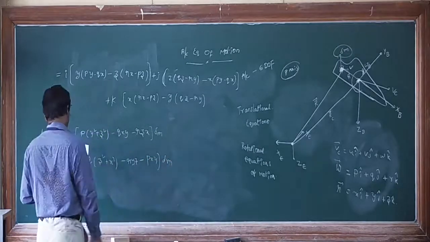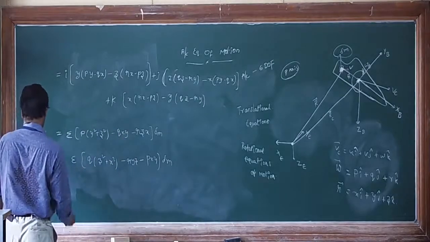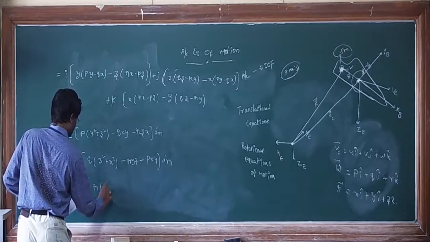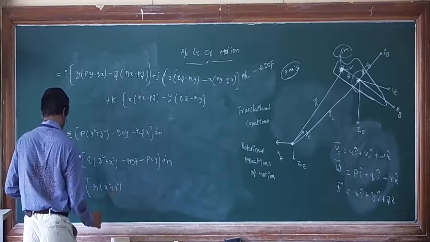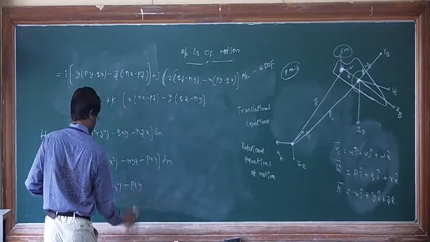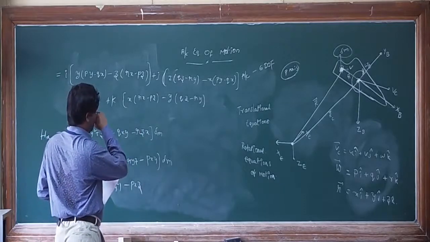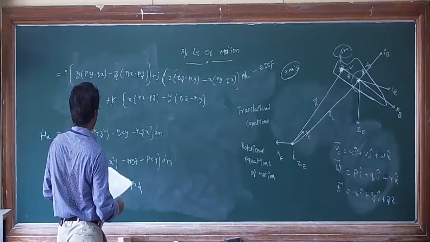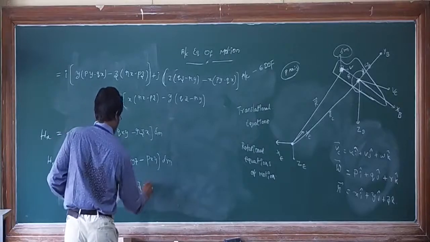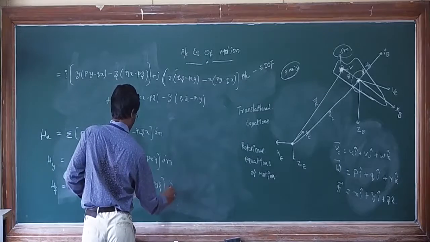Next, hz is equal to sigma r into (x square plus y square) minus pxz minus q yz, delta m.